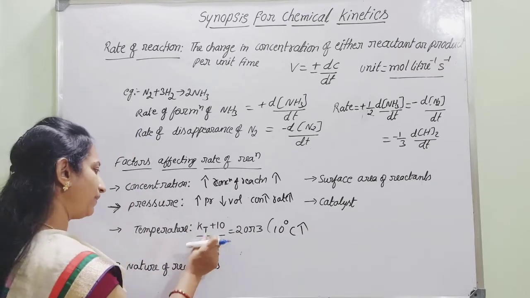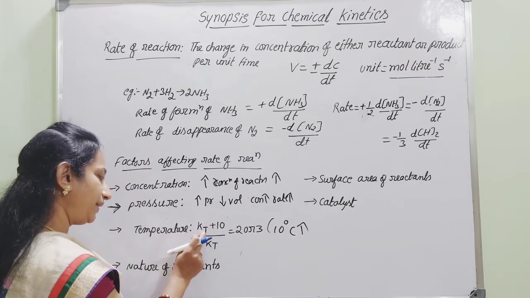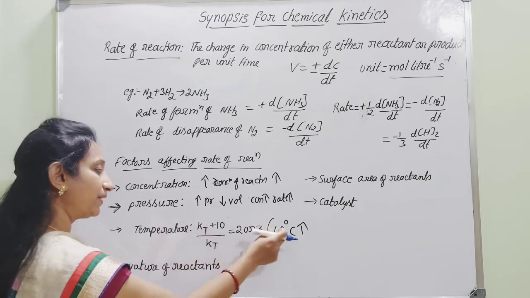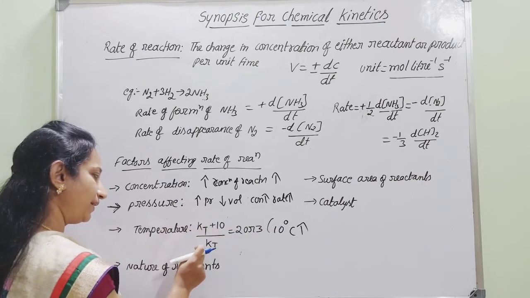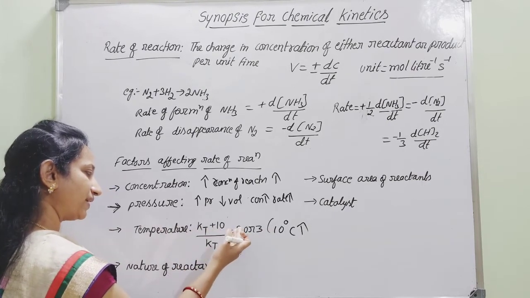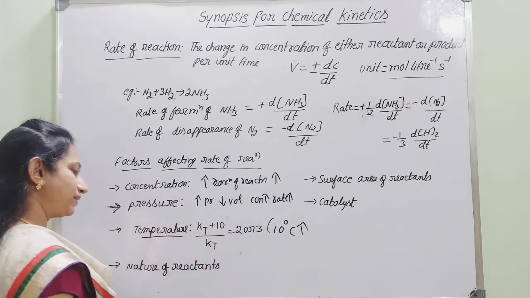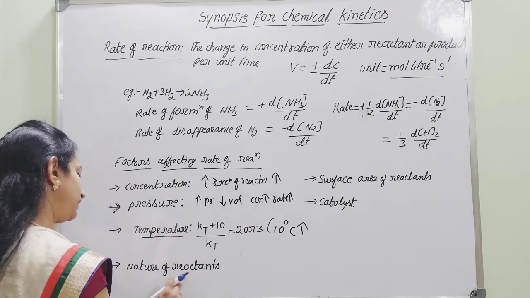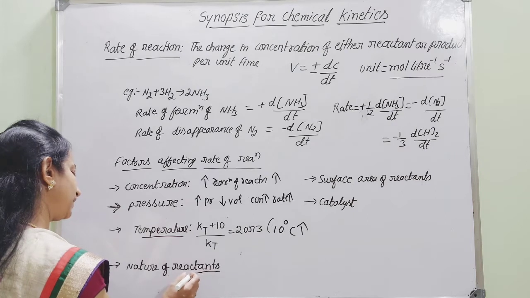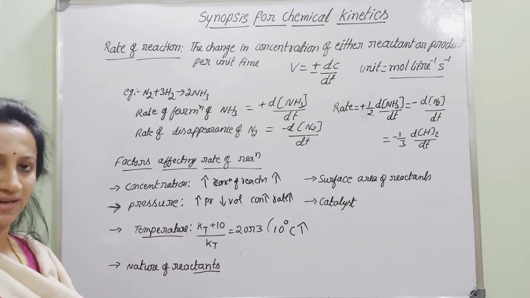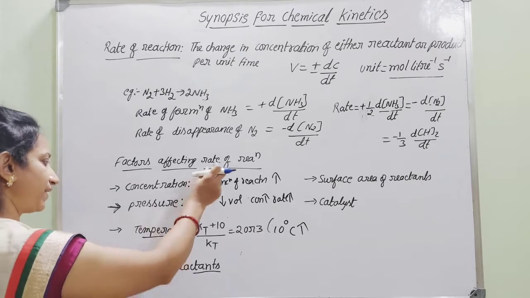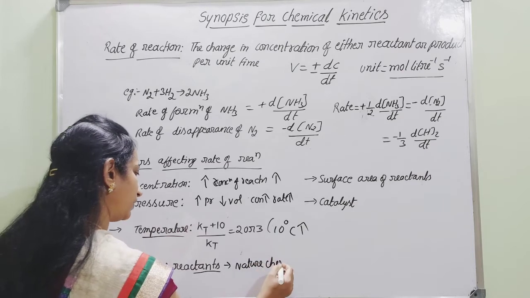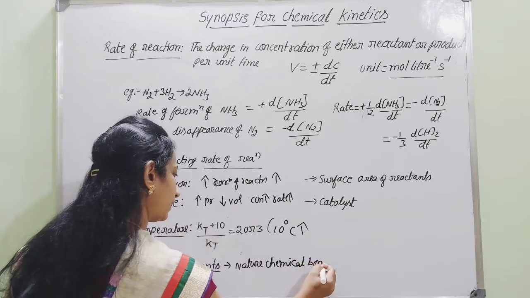Hence, it is given in the form of the ratio of rate constants. So, Kt, the given temperature, is increased by how many degrees Celsius? 10 degrees. Therefore, Kt plus 10 divided by Kt, you will get the answer as either 2 or 3. Therefore, it is with respect to the effect of the temperature. Next, nature of the reactants. The reactants will be either covalent or ionic in nature. Hence the rate of reaction also depends on the nature of the chemical bond.